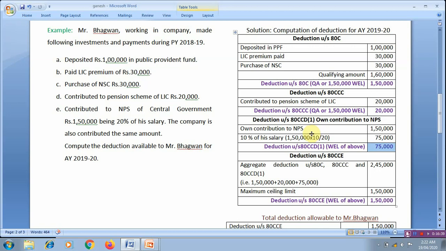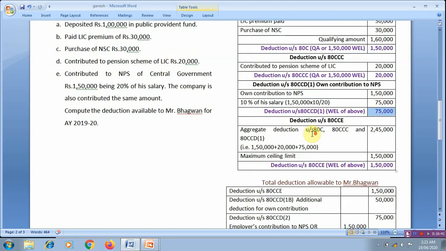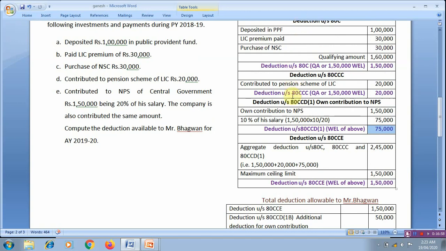80CCD1. So before computation of deduction under section 80CCD1B and 80CCD2, first we should compute the deduction under section 80CCE if the aggregate deduction of these 3 sections exceeds rupees 1,50,000.